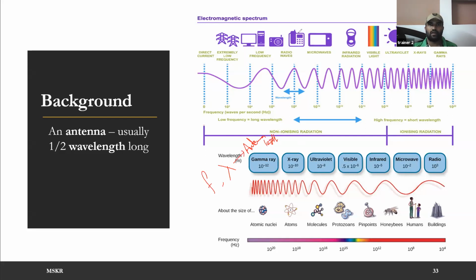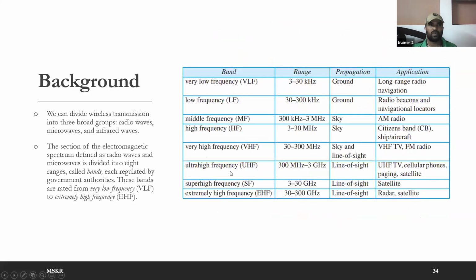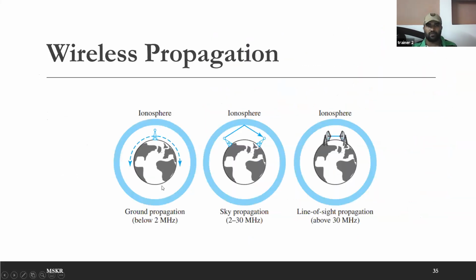Okay, good. Now let's move to the next slide, the actual part. Depending on which frequencies you are using, how the signal goes through air will change. Let me show you a diagram. Look at this diagram. If you send a signal that is up to 2 megahertz, that means 2 into 10 power 6 hertz, the signal will simply bend and go along the surface of the earth.